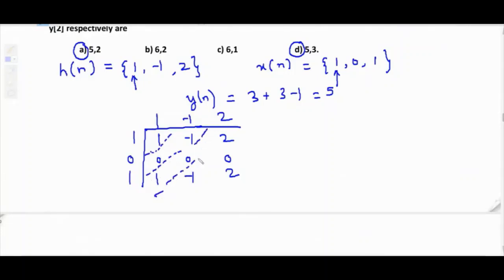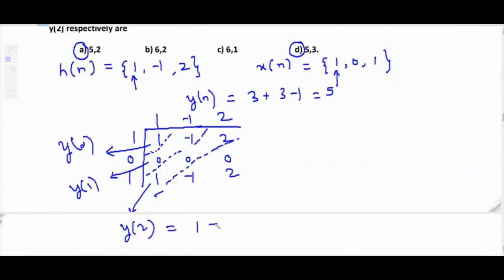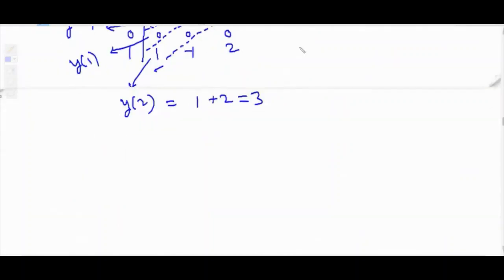So the first value is nothing but y of 0. The second value is y of 1. And this value is y of 2. So what is y of 2? 1 plus 2, that means 3. The correct answer is option D. Y of 2 value is 3. So the correct answer is option D. So very simple question. Okay, next one is a little bit tough.